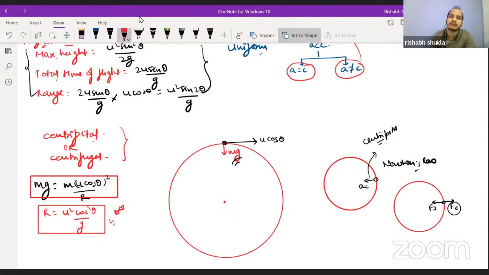We can go with the centrifugal force concept also: if a body is in circular motion, then a centrifugal force must be acting. It should be mv square by r, where v is nothing but u cos theta. So this is m(u cos theta) square by r, which must be equal to mg, because after applying the centrifugal force, the body comes into equilibrium.